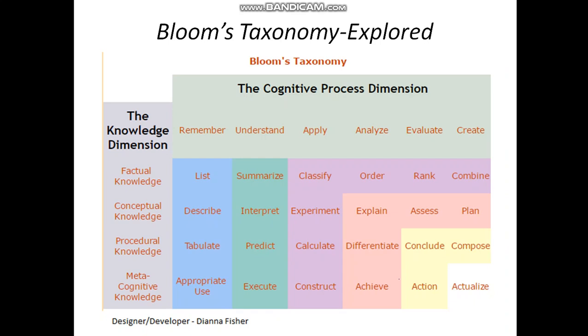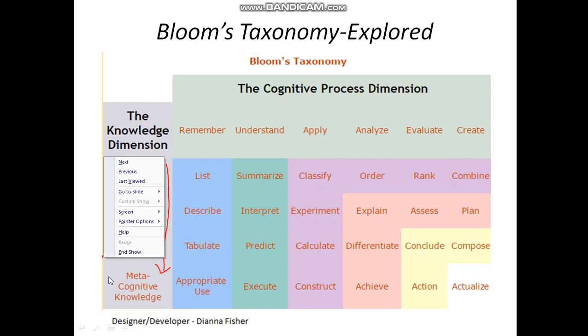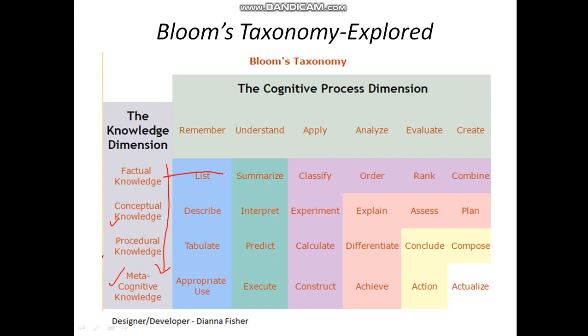So what I have done here is I have made a relation between the knowledge dimension and the cognitive process dimension. Here you can see the y-axis is my knowledge dimension. There is factual knowledge, conceptual knowledge, procedural knowledge, and metacognitive knowledge. And what ability will the student have?